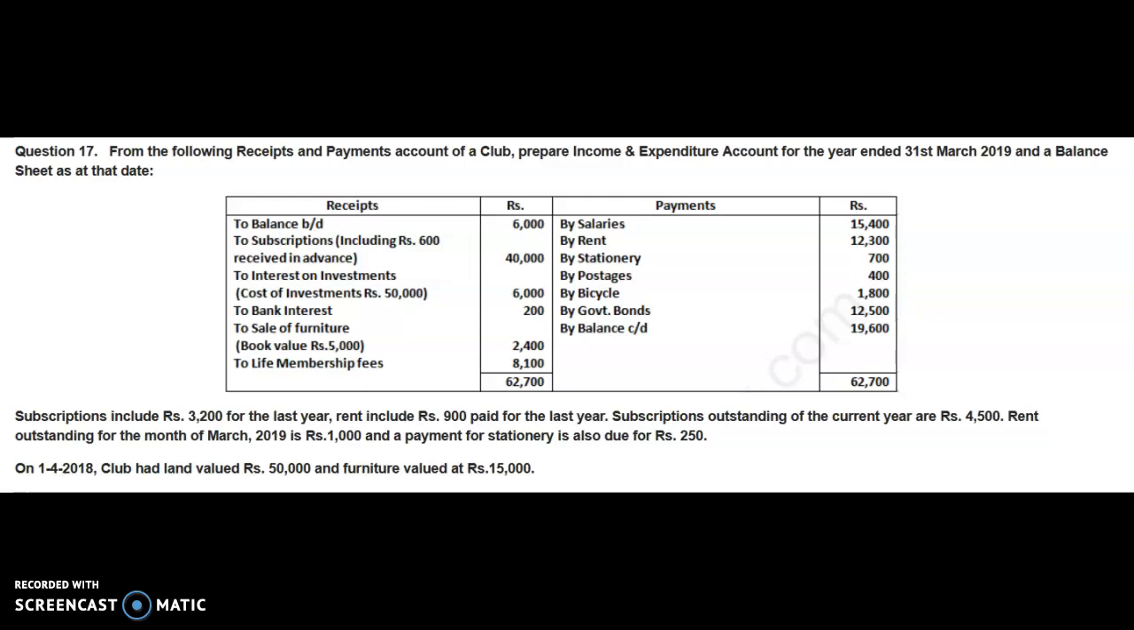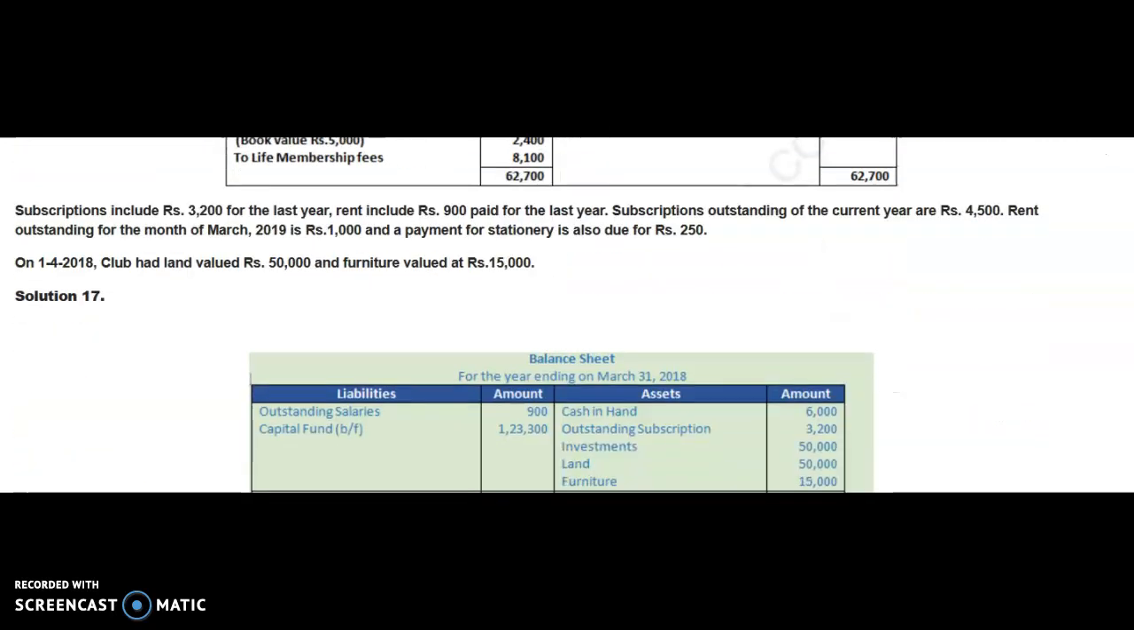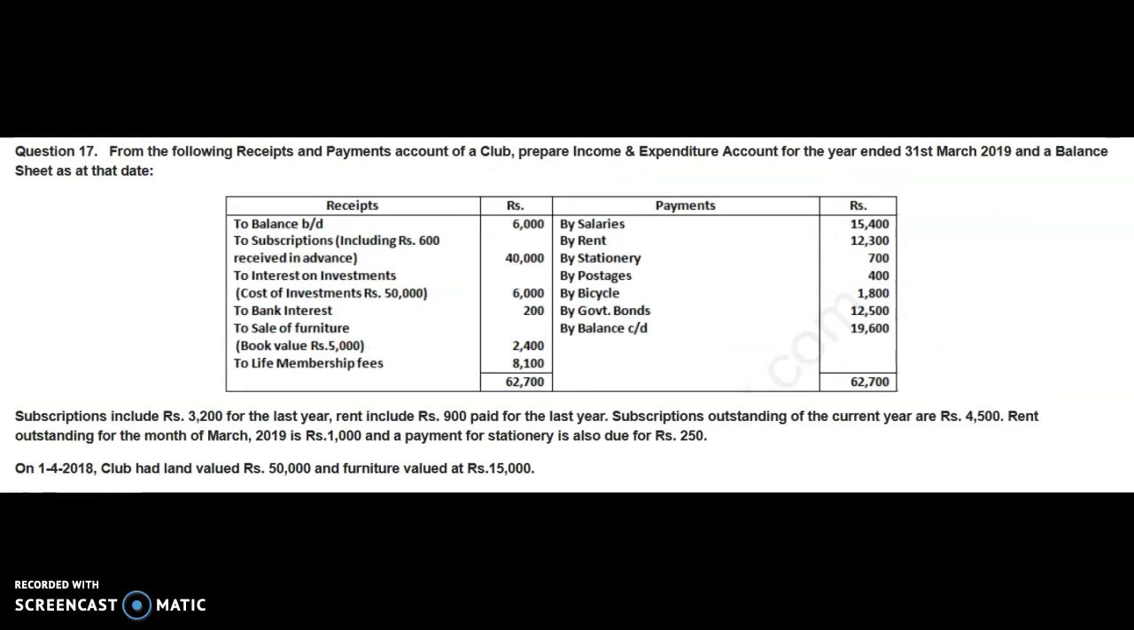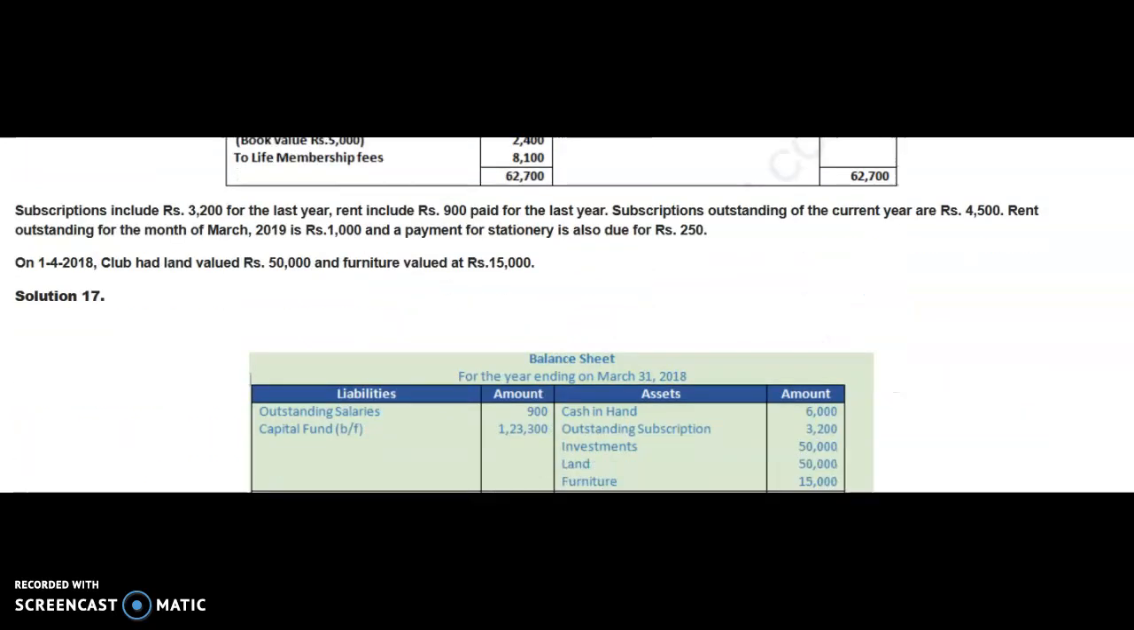Here for subscription it is mentioned including rupees 600 received in advance, that is rupees 40,000. Total subscription received 40,000. See here 40,000. Now that 40,000 also includes what? Rupees 600 received in advance. It means it is to be deducted. It is advance at the end of the year. So we will deduct rupees 600 here.